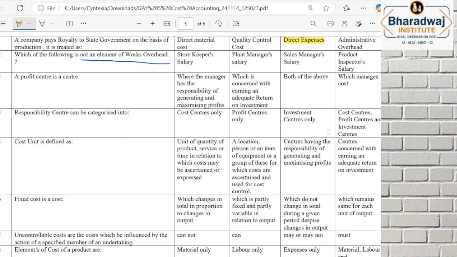Storekeeper salary is part of works overheads. Plant manager salary is works overheads. Okay, sales manager salary is part of selling overheads. So that is not an element in works overheads.